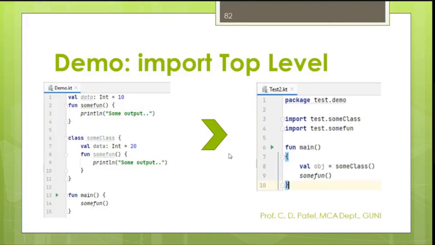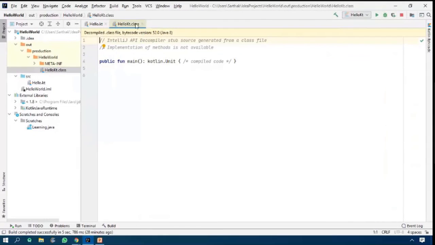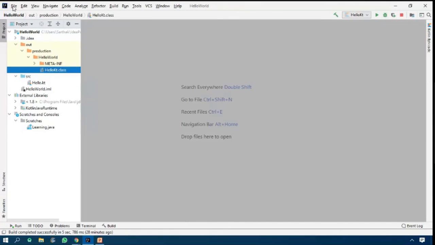This is called the top level members importing facility. It is used in the object oriented concept. When you need, you may import those members into an existing file or a new file. That's why I am going to display this top level members import facility. Please reply to me. Is it displayed from IntelliJ IDEA? From your end, is it visible?